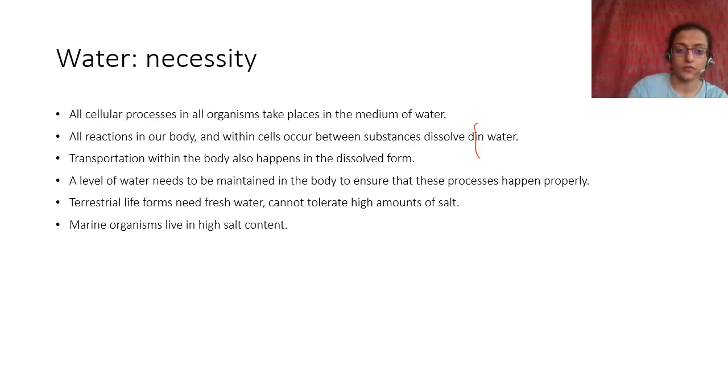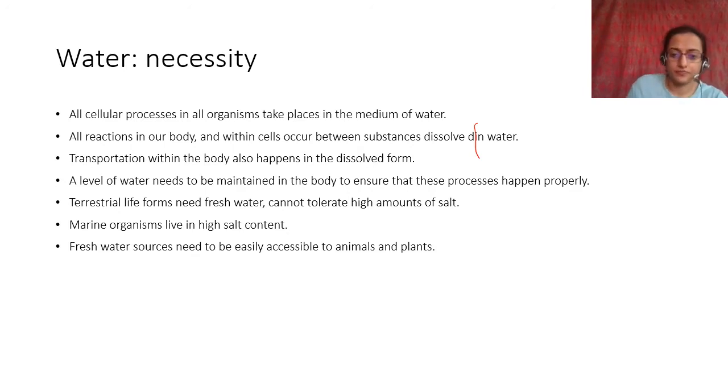We need fresh water. What are marine organisms? The organisms that live in oceans and seas, in saline water, with high salt content, are called marine organisms. So freshwater sources need to be easily accessible to terrestrial animals and terrestrial plants. There are some plants called halophiles that also grow in high salt content, but most plants can only tolerate salt to a certain extent, for the same reasons as us.